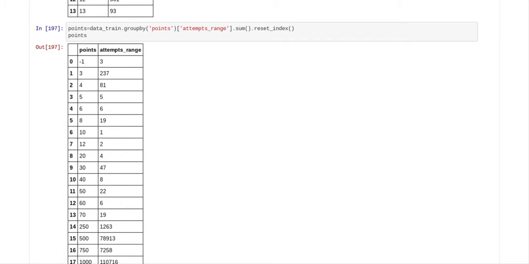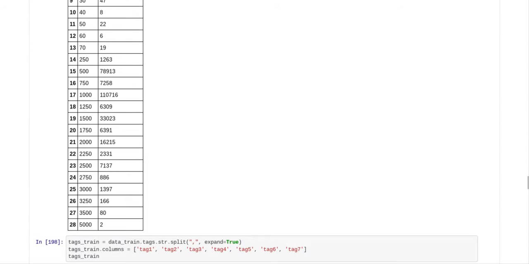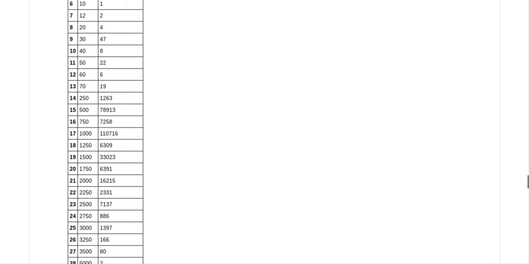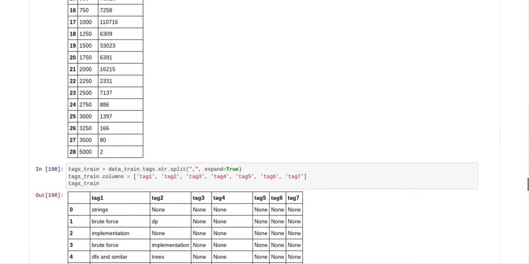Now we had points, and we did a group by on that, so you can see all the points awarded. So there were 29 different points that a person could get, and we didn't do anything with that.